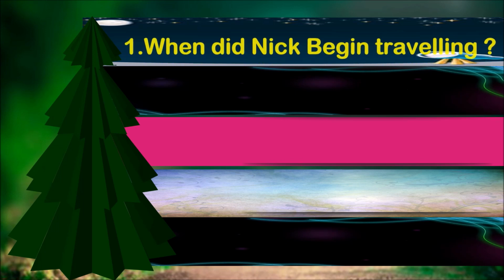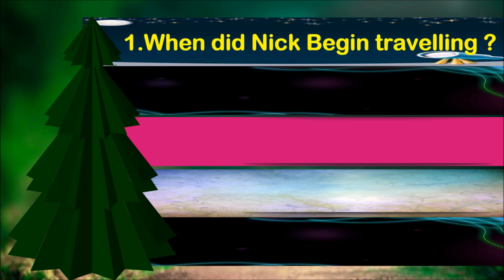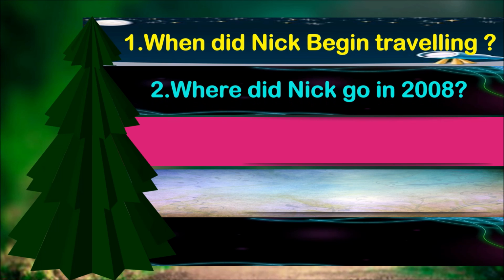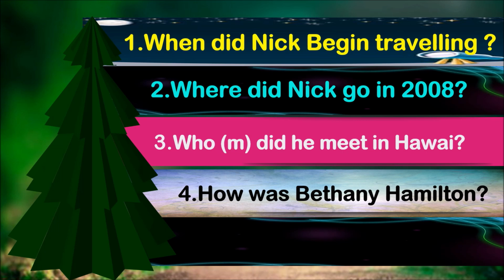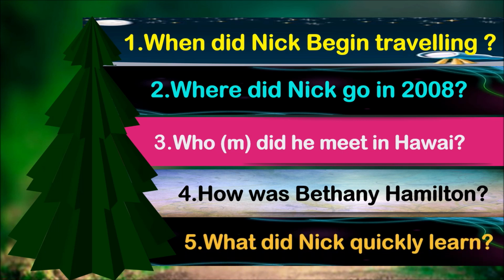Right. The first question is, when did Nick begin traveling? Where did Nick go in 2008? And I said, whom did he meet in Hawaii? You can also use who in modern usage, but no problem if you write whom did he meet in Hawaii also, you'll get marks. And how was Bethany Hamilton? She was amazing. How was she? And what did Nick quickly learn? This is how you can do easily when you identify the tense.